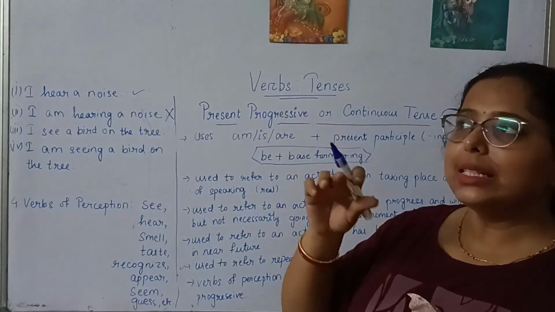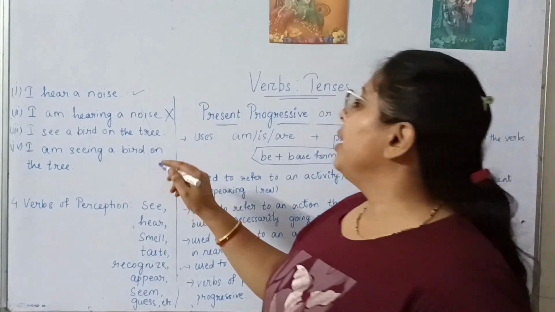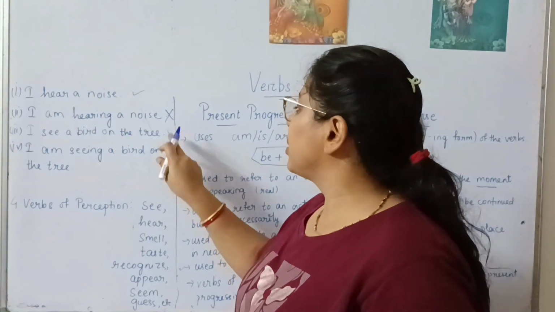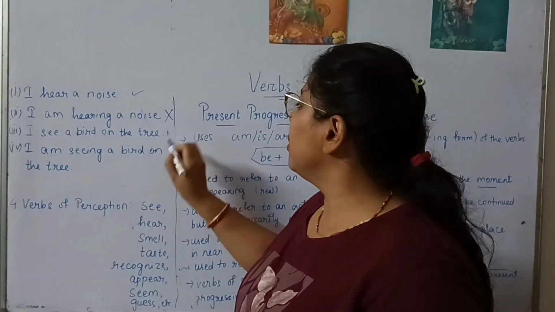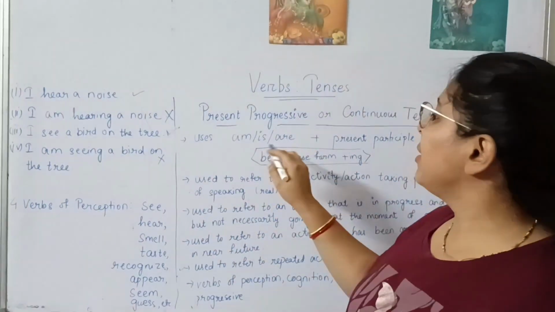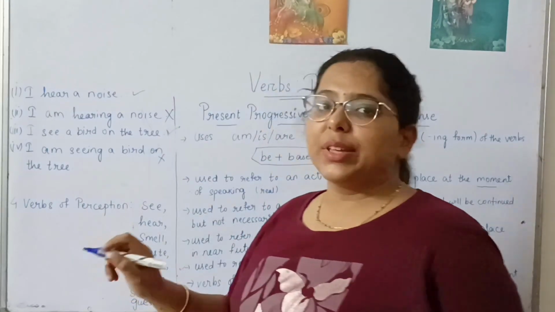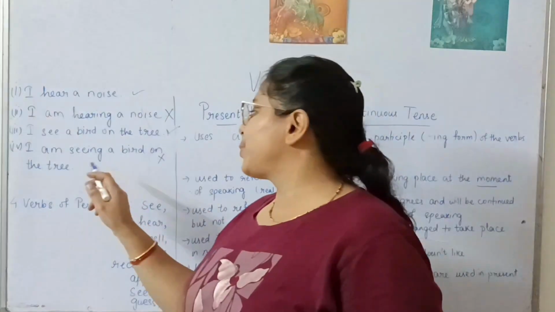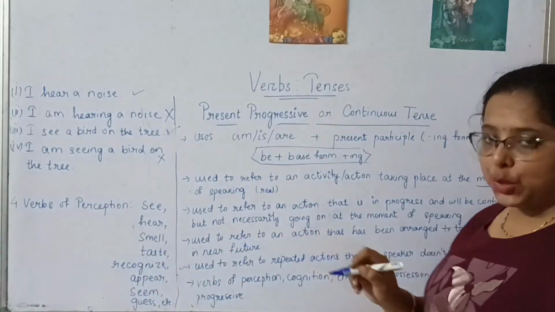Similarly, I see a bird on the tree. I can't say I am seeing a bird on the tree. No. Even if it is continuous, we cannot use here the ing or the is, am, are forms of the verb be. We cannot use them to express when we are talking about some perception.